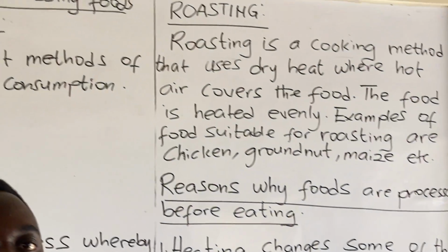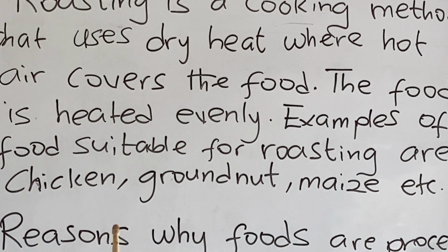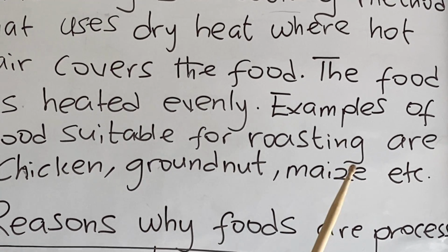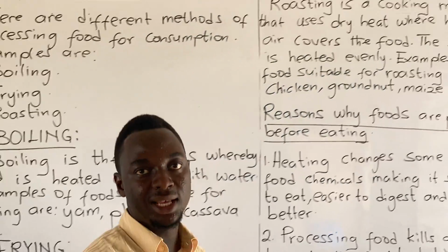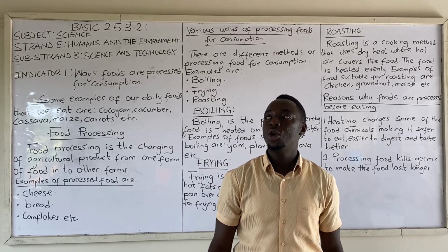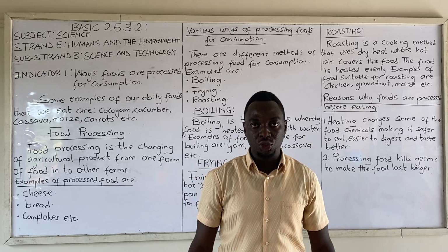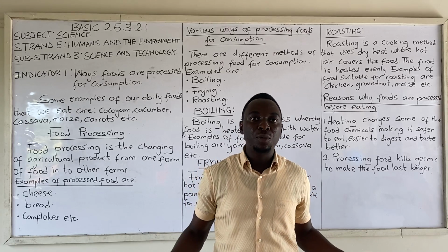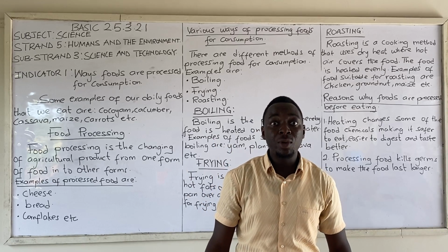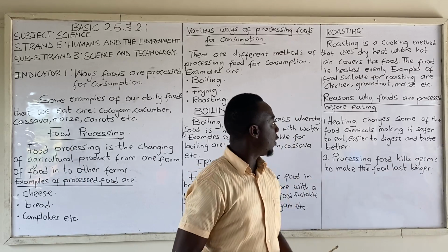Let's look at some examples of foods that are suitable for roasting. We have chicken. We do roast chicken, groundnut, maize, etc. These are few examples of foods that we roast in our various homes. Why do we have to process food before we consume them? Why don't we eat the food at their raw state? Like we go and dig out a yam and chew it like that. Why do we have to process food before we eat?